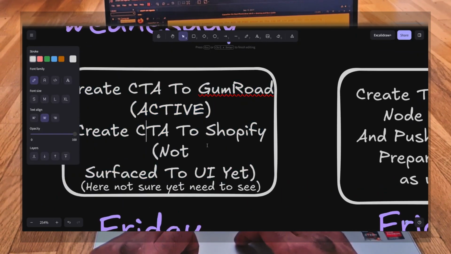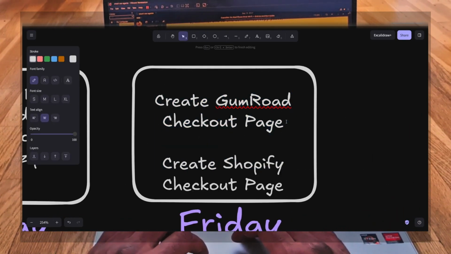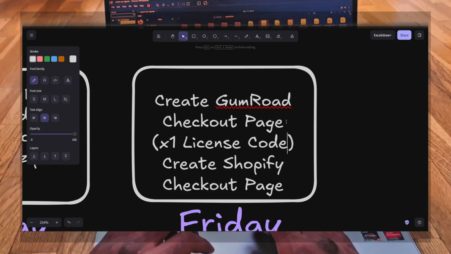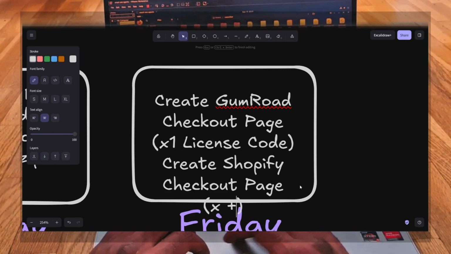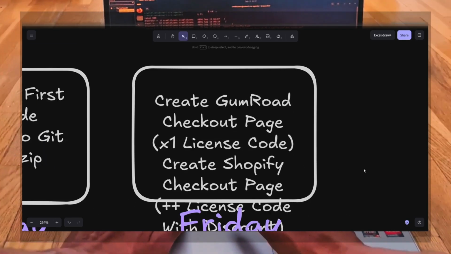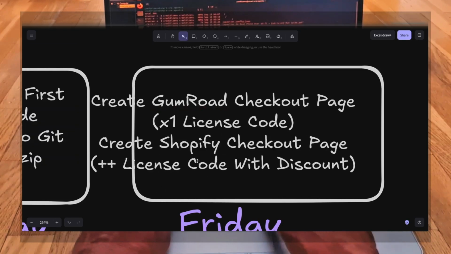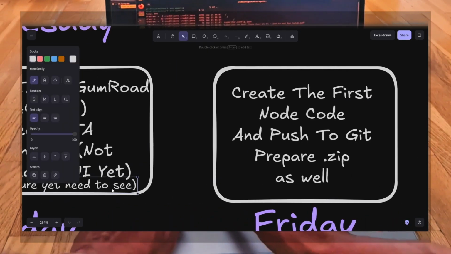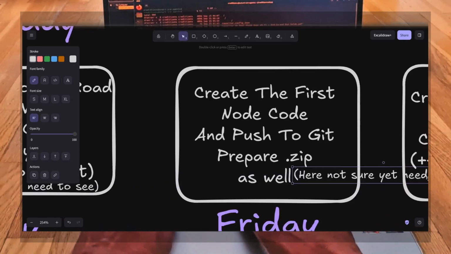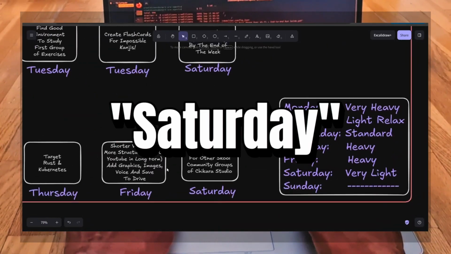I plan also to put it on Shopify, as Chikara Houses is already on Shopify, but I'm not sure because I don't want to mix up. So for the moment I go for the Gumroad. I keep Shopify in the plan, but maybe it's not going to be there at the end. Just for it to be available just in one place, to make the offer easy to understand. And also the landing page.